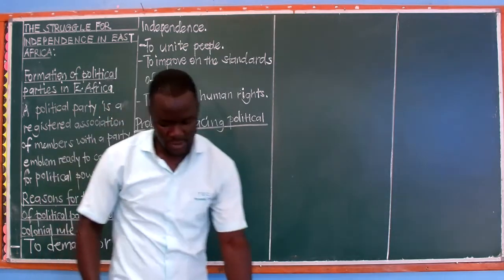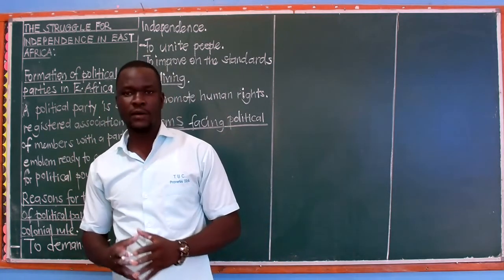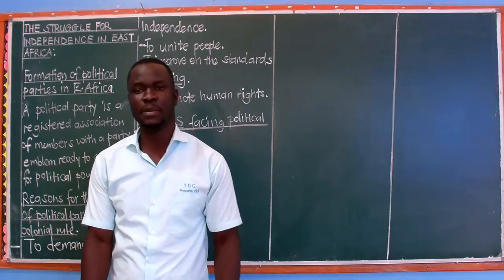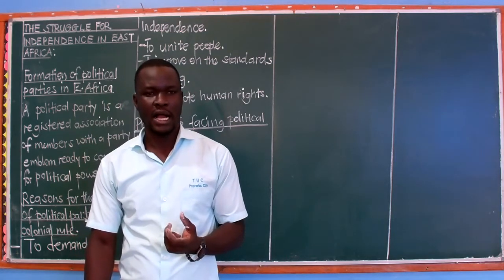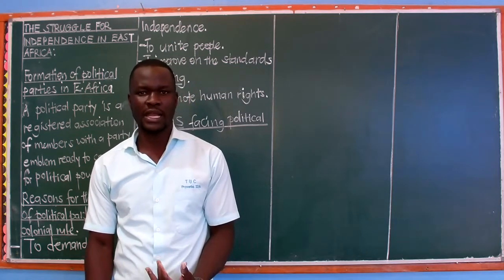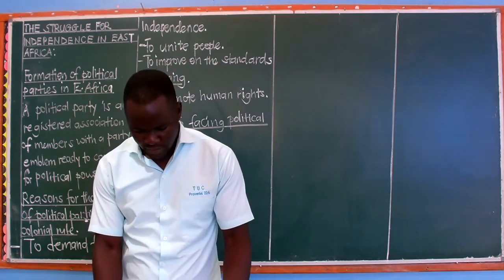Problem number one says there was ignorance among the people, which means some people did not know their human rights, and therefore they were deprived of their rights.